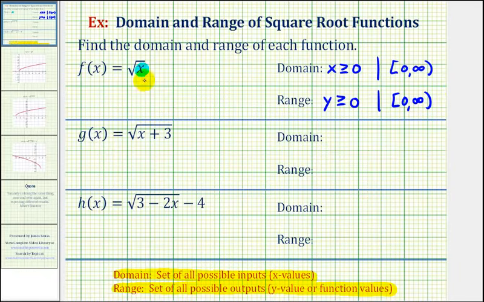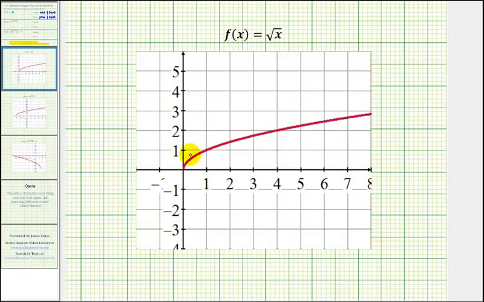Now let's go ahead and verify this graphically as well. Here's the graph of the basic square root function. To verify the domain, we want to project this graph onto the x-axis. Notice how the x values would be when x is greater than or equal to 0 along the x-axis. To verify the range, we would project this onto the y-axis, but we do have to keep in mind that even though this graph is moving right very quickly, it also continues to move up indefinitely, and therefore the range would be when y is greater than or equal to 0.